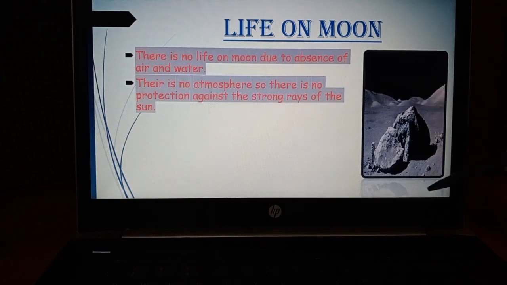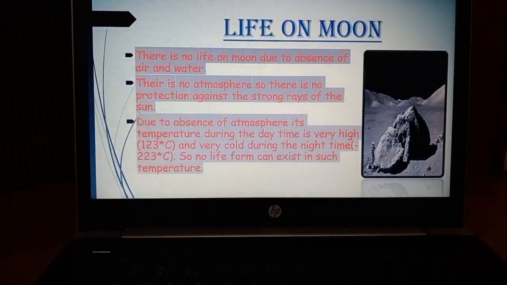But on the moon's surface, there is no atmosphere, so there is no such protecting layer. So no life form can exist on the moon surface. Okay, now you're getting my point. There are lots of protecting layers present around our earth that protect us from external space situations, like UV rays and some other things. So air and atmosphere help us to maintain life on the planet earth.